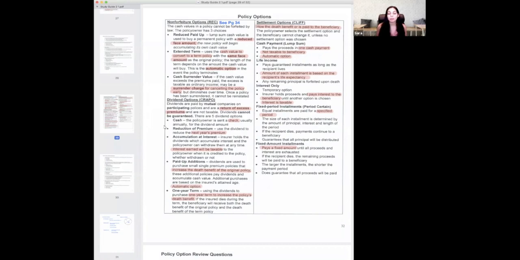Let's say in my example, you're paying annually $1,000 and your dividends are $100. First thing is cash, which means you get the money. They send a check in the mail, you sign the check, you deposit it in the bank. There you go, you got $100 in your bank account. Easy, right? The next one is reduce premium. They're going to take the $100 and put it toward the next payment. So instead of paying $1,000 next year, you're going to pay 900.